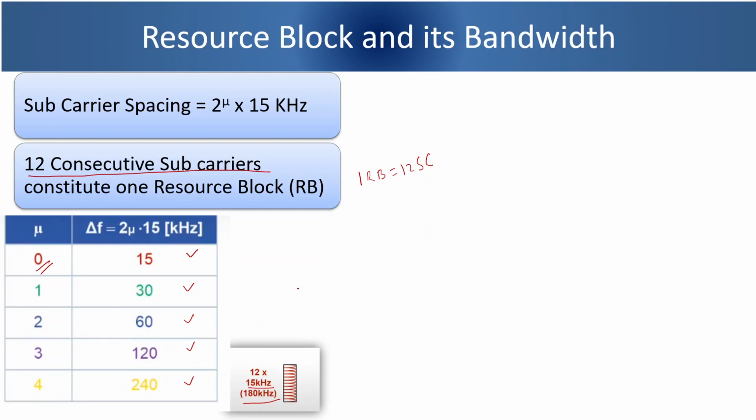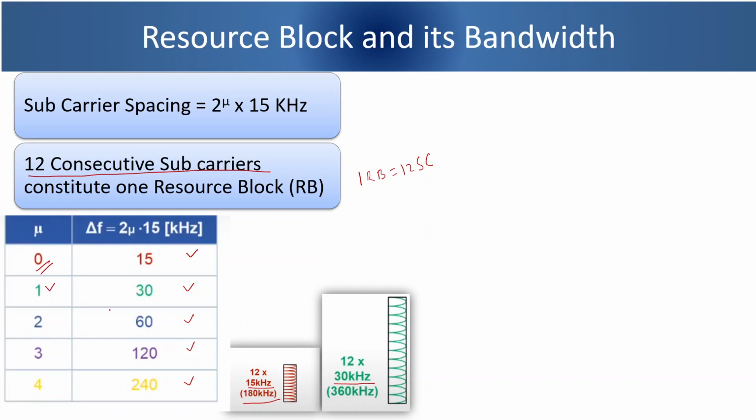This picture is a subcarrier with subcarrier spacing of 30 kHz. In this case, the bandwidth of resource block will be 12 into 30 kHz, that is 360 kHz for numerology 1.